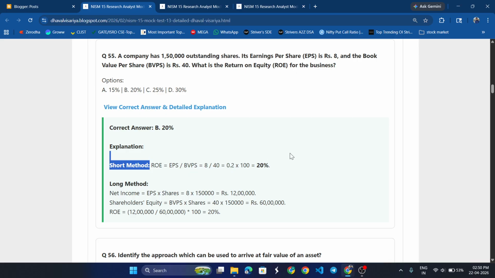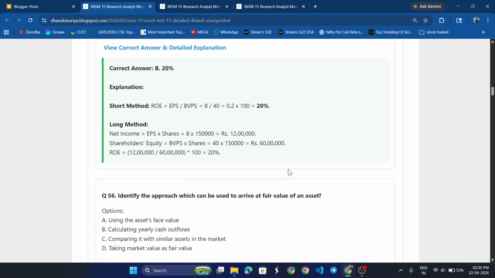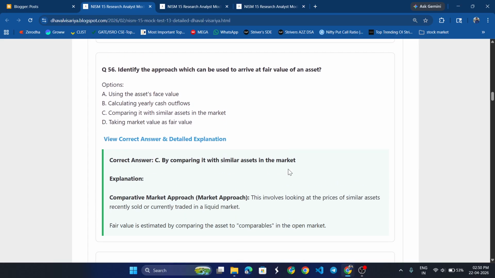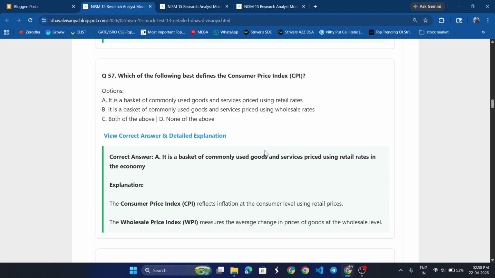This is a short formula. If you know this, then the answer would become directly, it's 20%. Identify the approach which can be used to arrive at the fair value of an asset by comparing it with the similar asset in the market. Which of the following best defines the Consumer Price Index (CPI)? It is a basket of commodity, used goods and service prices using retail rates in the economy.